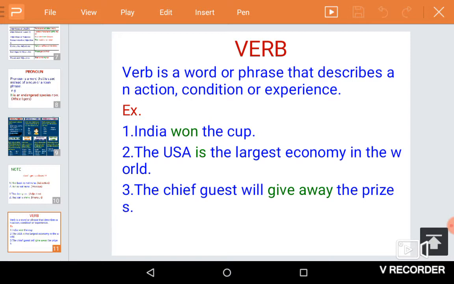A verb can simply be defined as a word or phrase that describes an action, condition, or experience. For example, India won the cup. The USA is the largest economy in the world. The chief guest will give away the prizes. In the first and the last sentences, the verbs are used as action words, whereas in the second sentence, the verb simply shows a state.